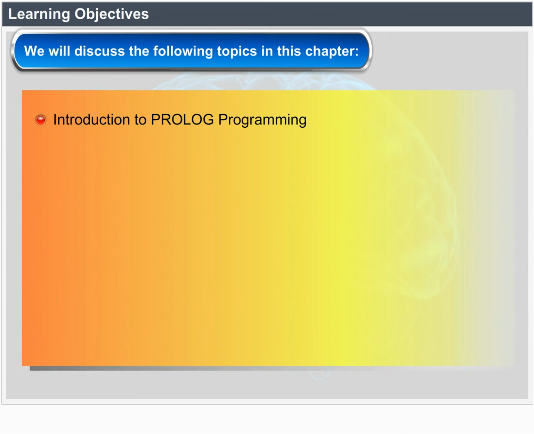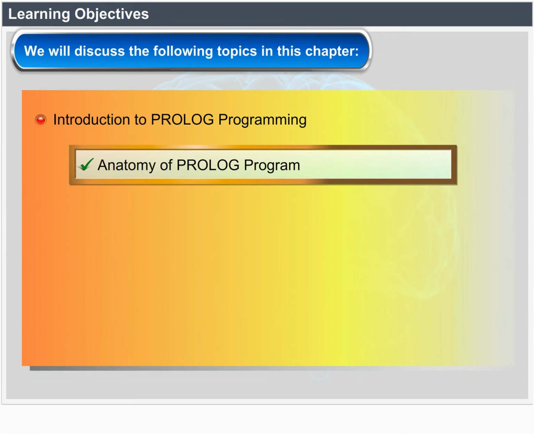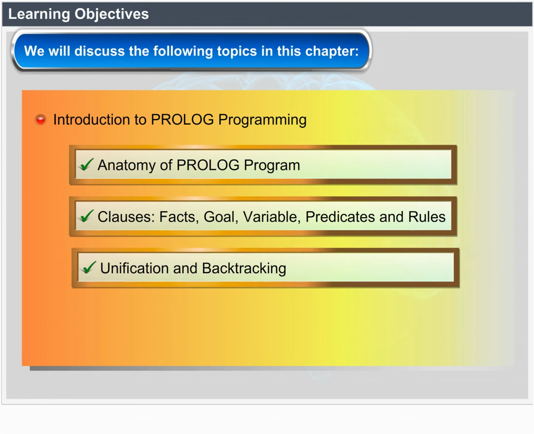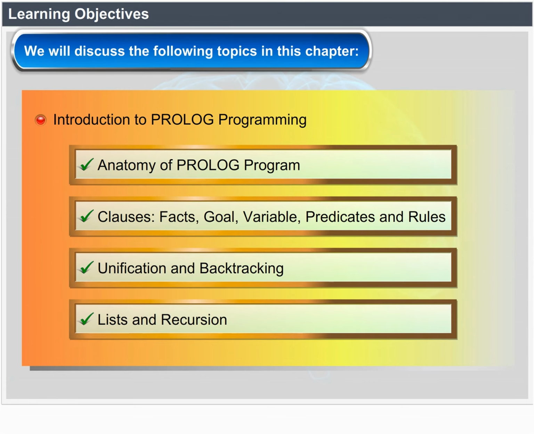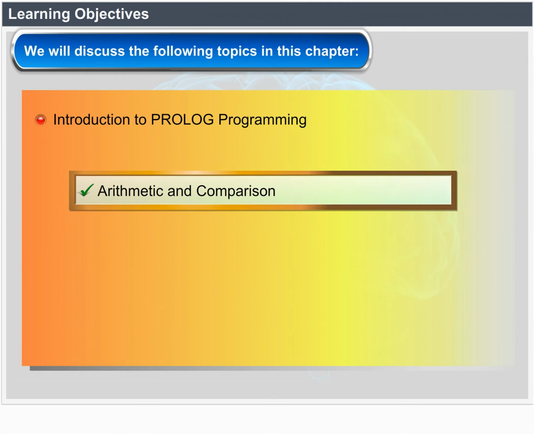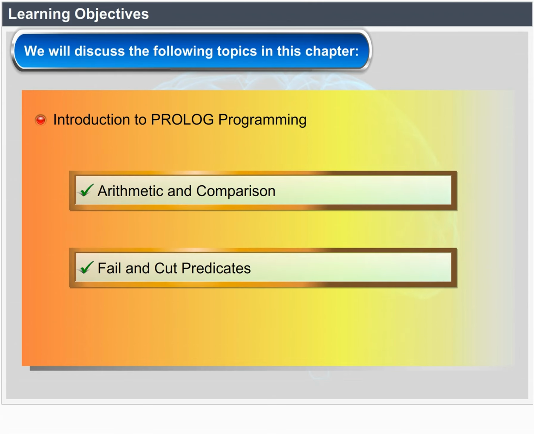Introduction to Prolog Programming. Anatomy of a Prolog program. Classes, facts, goal, variable, predicates and rules. Unification and backtracking. Lists and recursion. Arithmetic and comparison. Fail and cut predicates.